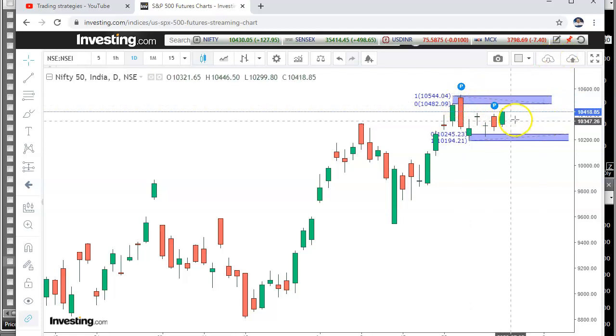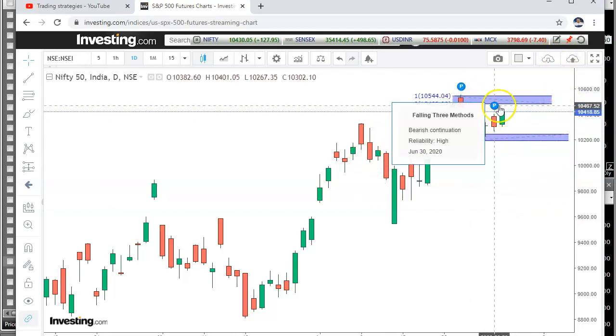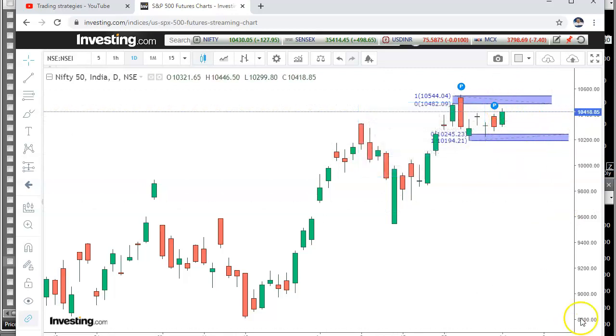So this range has not given any breakout. The momentum is in a consolidation mode. So the idea is, if the price comes to the demand area, we have to buy, and if it comes to the supply side, we can sell, keeping a small stop loss. So how to trade tomorrow Nifty, we will see now on a 15-minute chart.